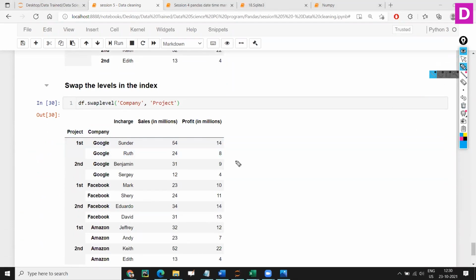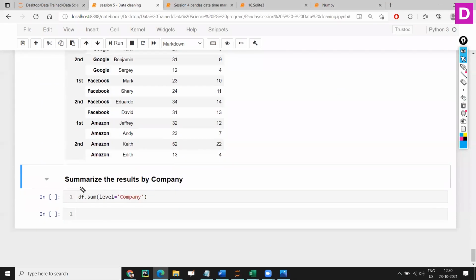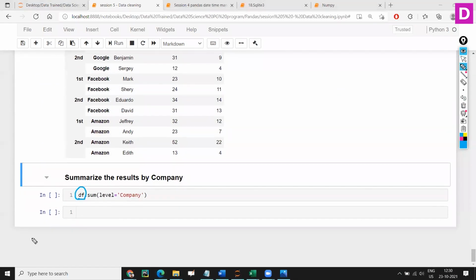Still our question remains the same. I want to see total Google sales, total FB sales and Amazon sales as well as profit. So what I can do is take this whole data frame dot sum. On which level?